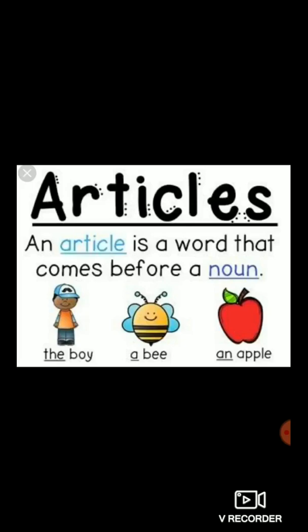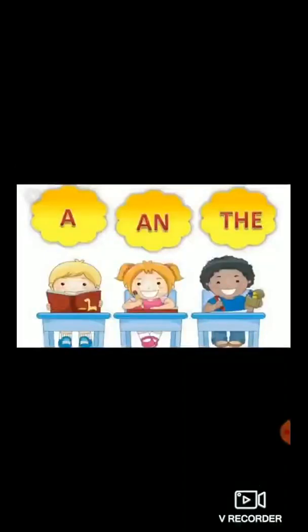Understood how many articles are there? Yes, 3 articles. And articles are used before a noun. An article is a word that comes before a noun. Children, among these 3 articles, today we are going to learn only 2 articles.